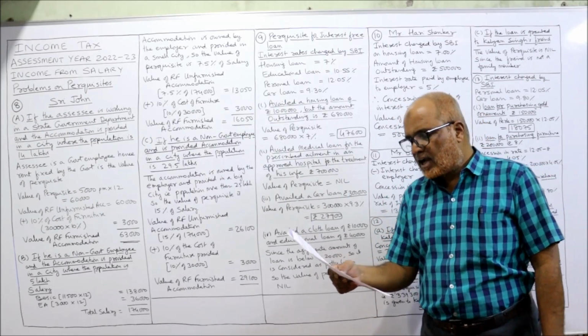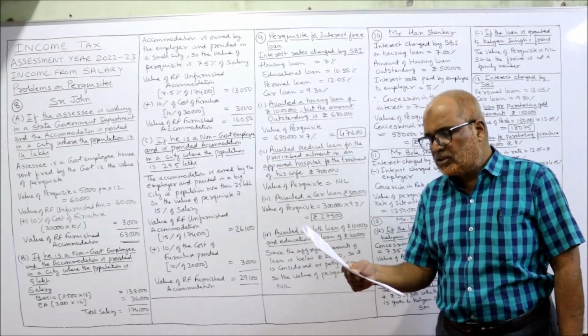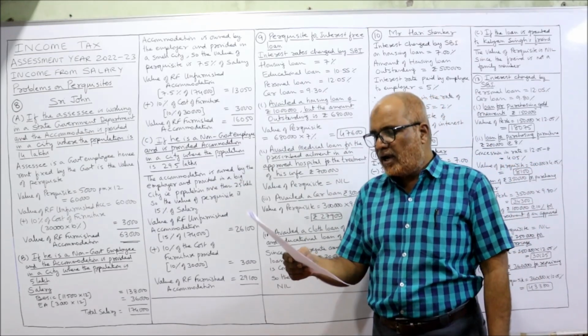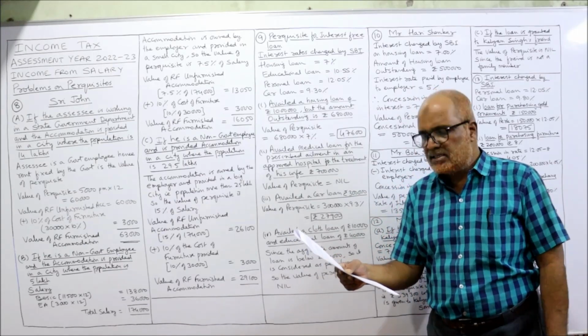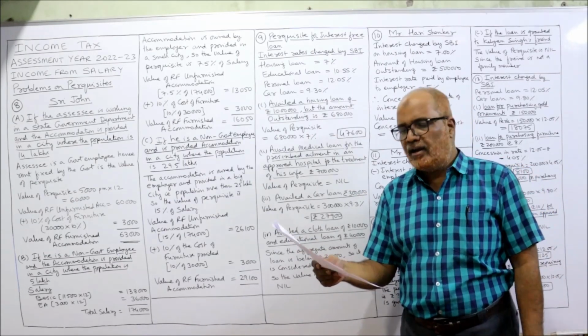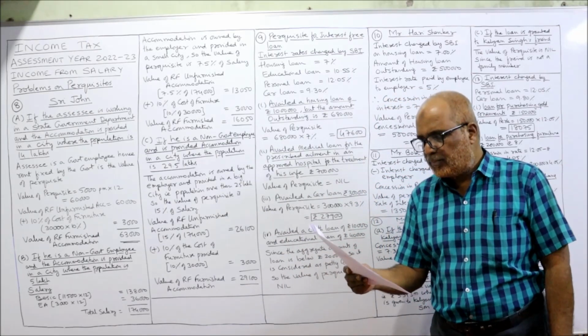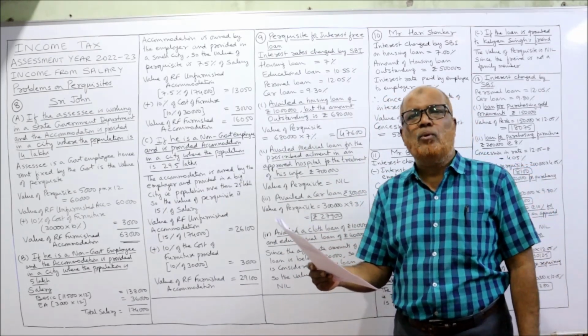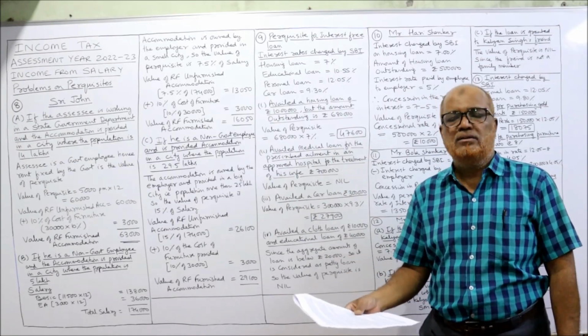Third one, he availed a car loan of rupees 3 lakh. Fourth, he availed a cloth loan of rupees 10,000 and educational loan for rupees 4,000. Interest rate charged by SBI, State Bank of India: housing loan 7%, education loan 10.55%, personal loan 12.05% and car loan 9.3%.